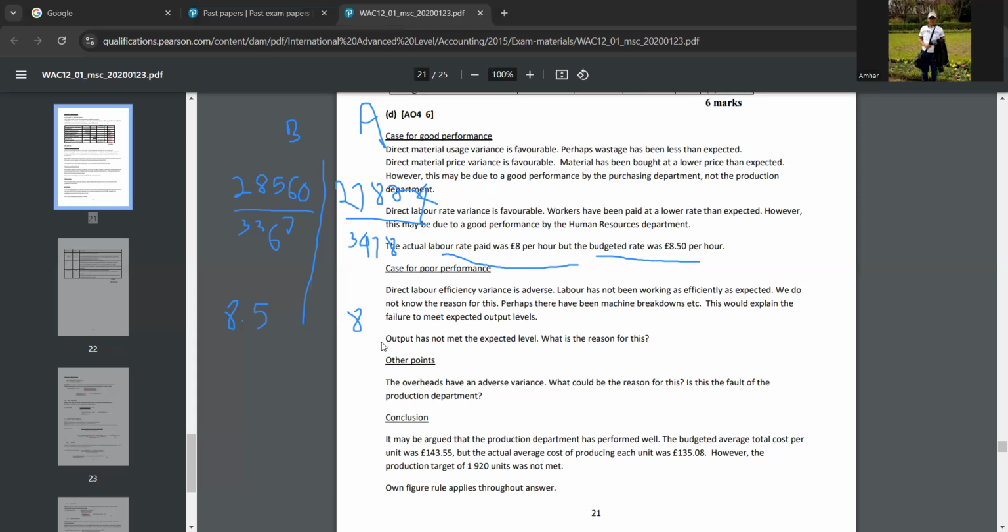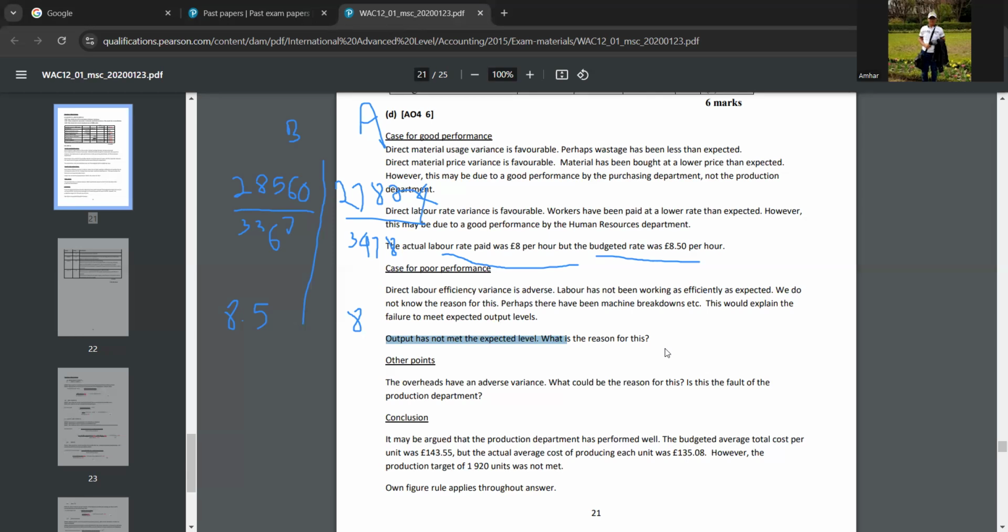Yeah, understood that. Okay, look at the next point. Output has not met the expected level. What is the reason for this? So we can say, now look at the question. In the question, the production units budgeted is 1920. So they have budgeted, they have to produce 1920 units. But actually they have been producing only 1880 units. So we can say they have not met the expected output level, right?